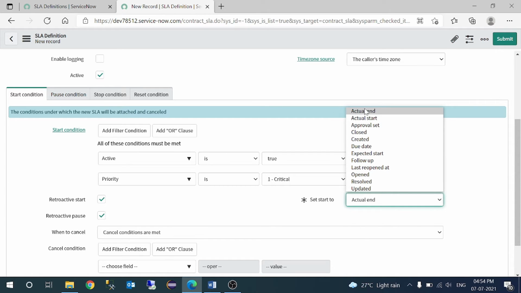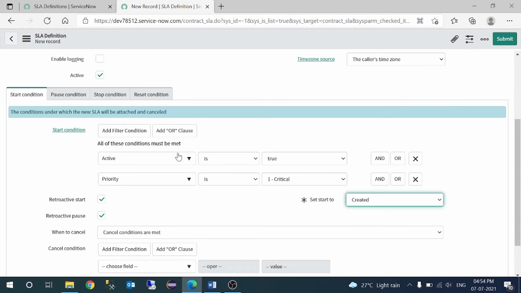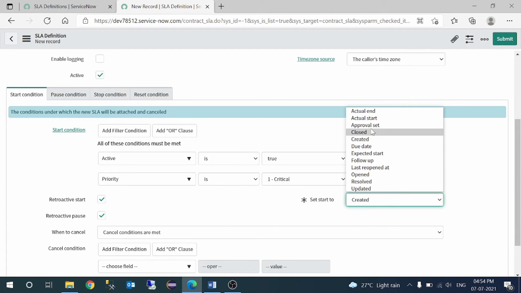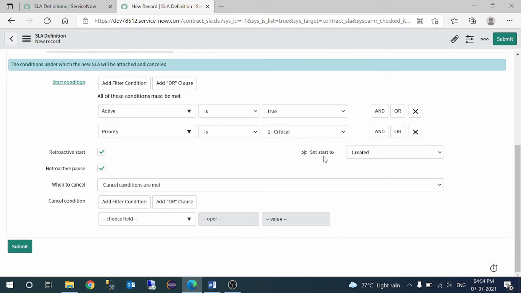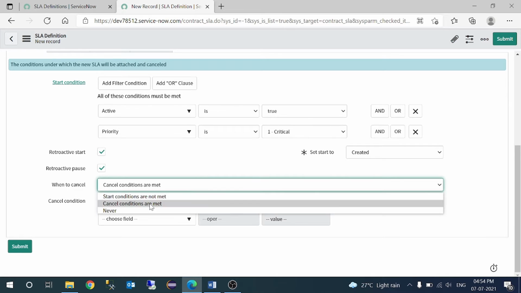So let's say I'm going to start this SLA the moment it got created, so I could start with the due date, or the actual start date, or something like that. You have options here. And for retroactive pause, it applies when the pause conditions are matched or cancelled.